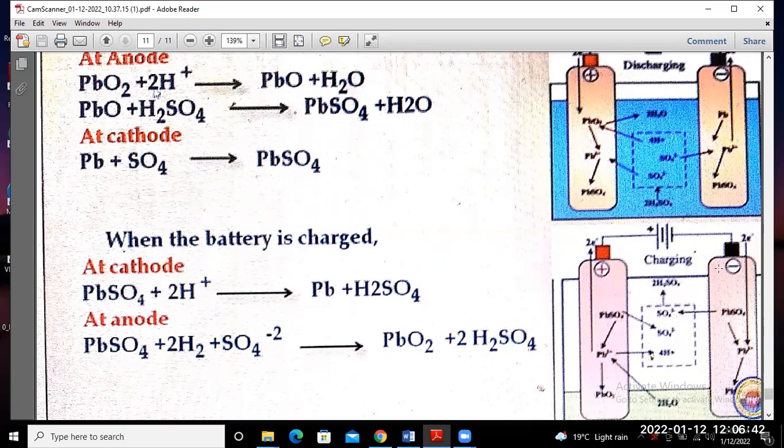During the charging of the battery, at the positive terminal, the flow of electron is from this side to this side. That means this one is PbSO4 and this is SO4 2 minus.